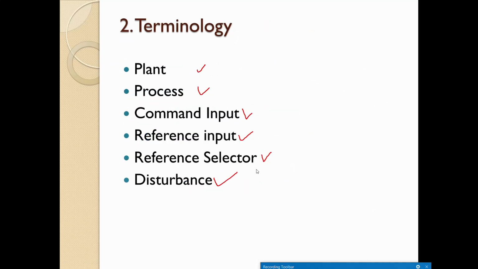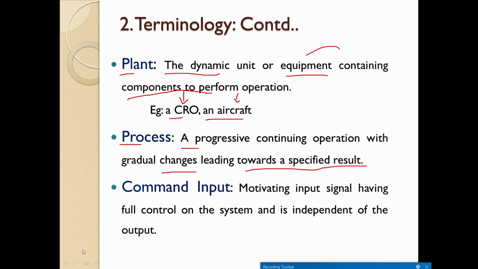That's what a process means. Then the third one, command input. What is command input? It's a motivating input signal having full control on the system, and is independent of the output, right? So that means, if you have a plant here, this one is a plant P, and then you give an input signal. This input signal is independent of the output. That means you can keep on controlling the input without considering any parameter of the output.